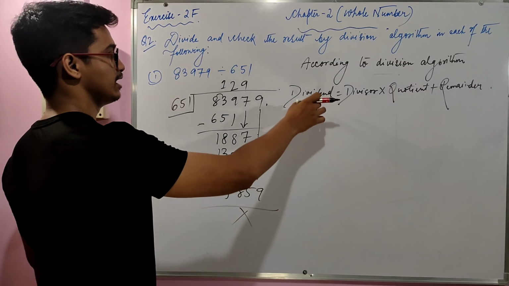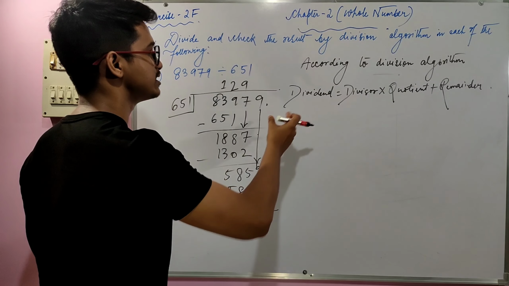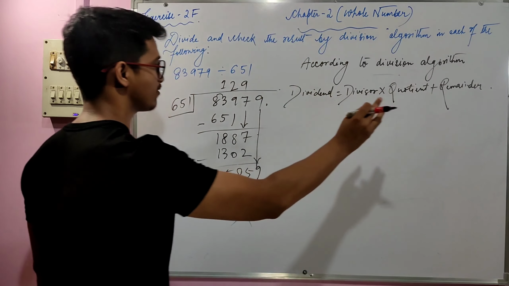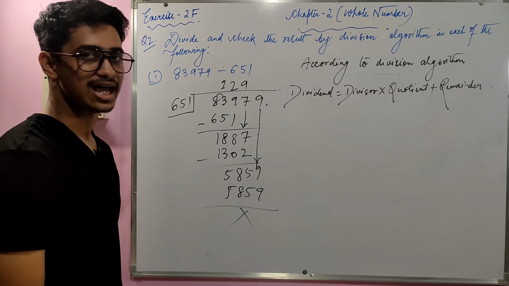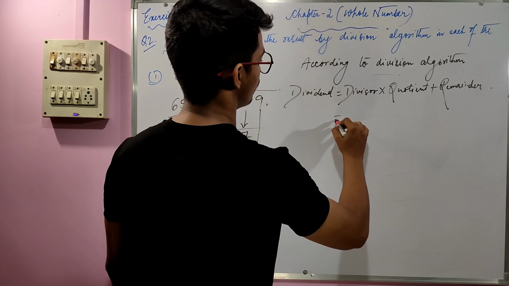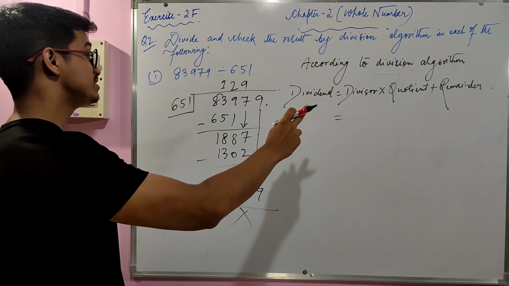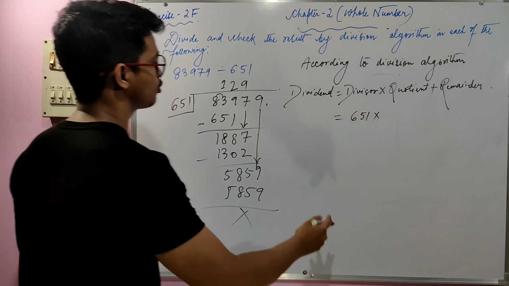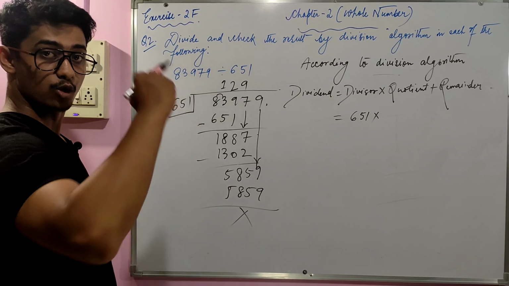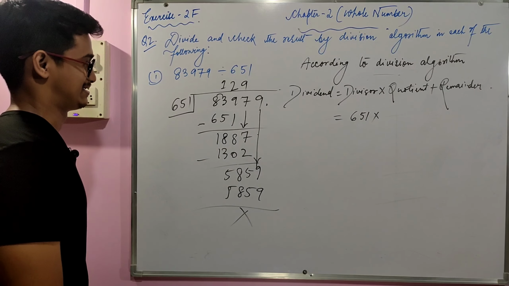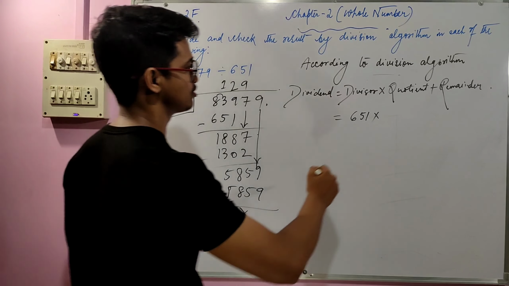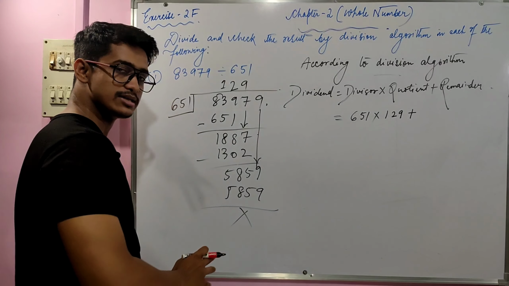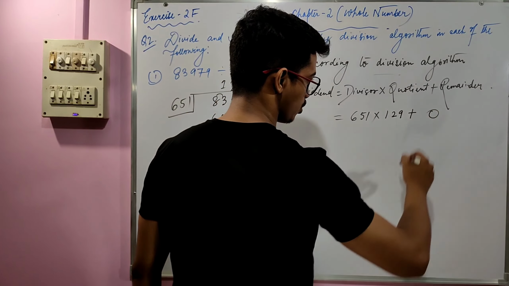So what we have to do? We should not write the dividend because it is our answer, and we have to find it by doing such calculation. We have to find the net result, that is 83979. So here we have to fix the divisor. Divisor is 651, which helps in the process of division. And then the quotient, the topmost result, that is 129. So we fix 129 over here, and there is no remainder as of now, so 0.